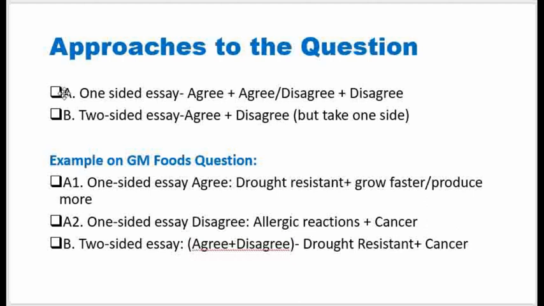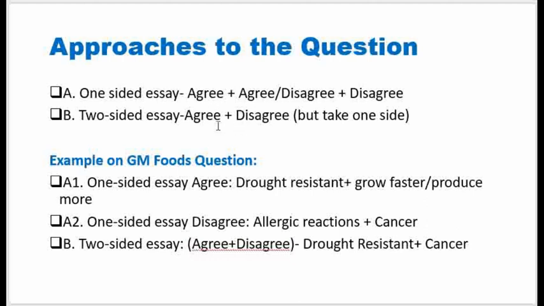Remember, A gives us two approaches: in one you agree strongly, that is when you do agree, or it can give us the disagreeing side, whereby you disagree. And B gives us one approach, which is an agree-disagree essay, and this is a person who is not leaning to the left, is not leaning to the right, is just somewhere in the middle. He has occupied a middle ground. So this person will agree-disagree.